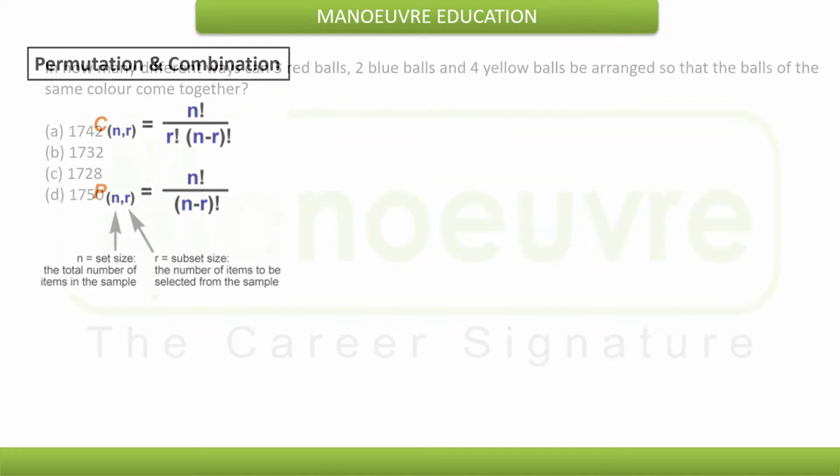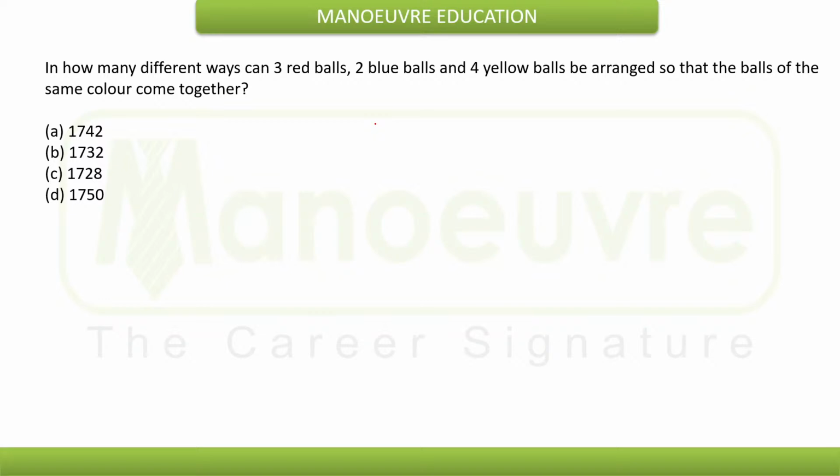Now let's move on to understand this example. If you try to understand what they are asking, and try to use the concept of permutation and combination, the first very important step is to identify whether the example belongs to permutation or combination.